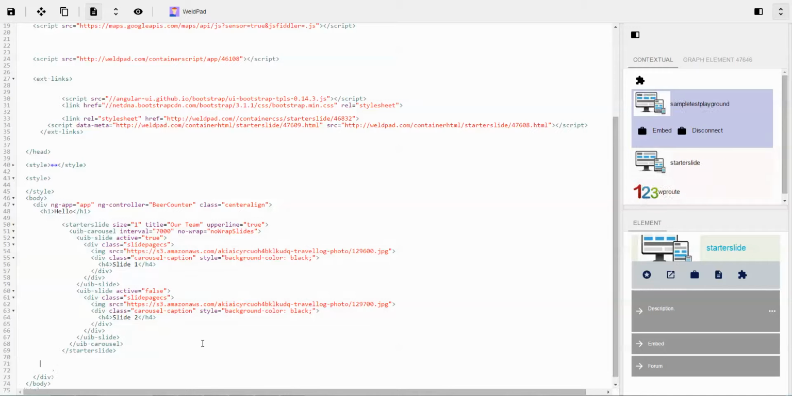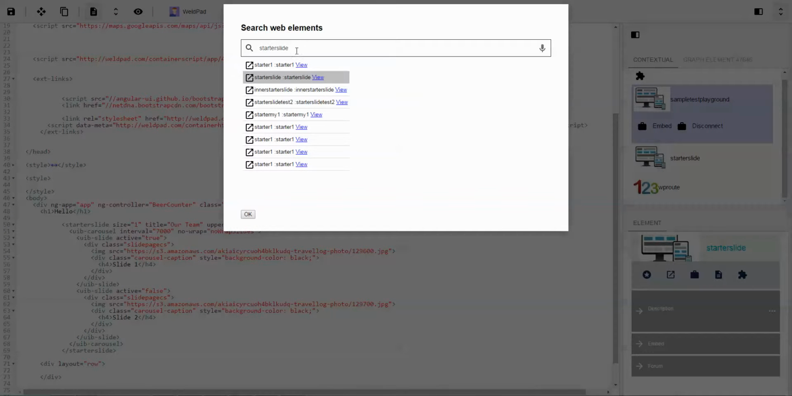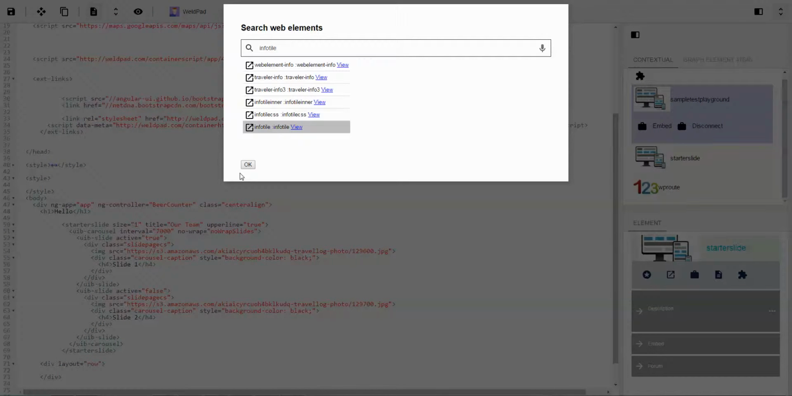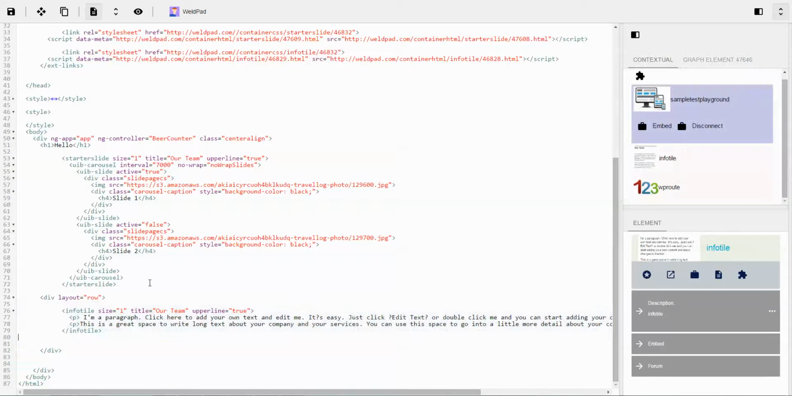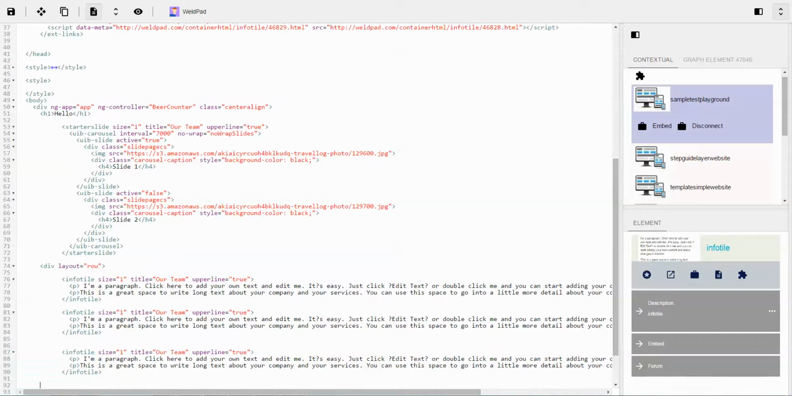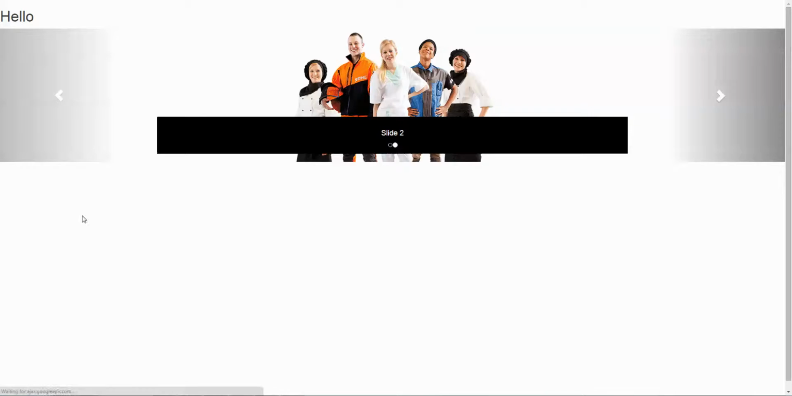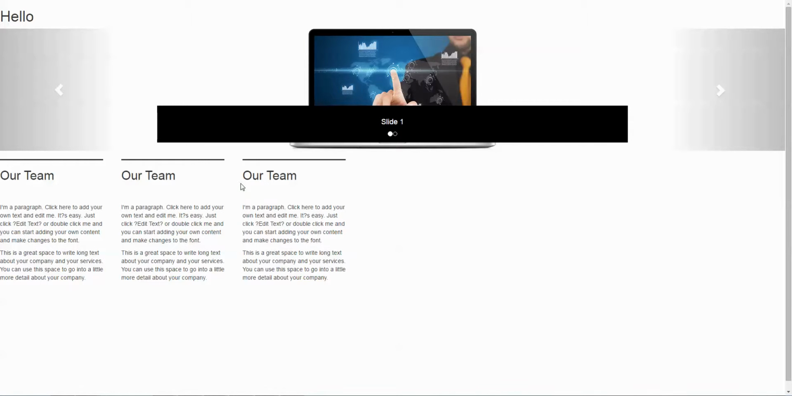Now let's add, in the same row, some cards. Cards like info tiles. Let's bring some info tiles here. Here's an info tile. Let's bring 3 info tiles and use them. Save. Let's preview it. And we've got here beautiful 3 info tiles.